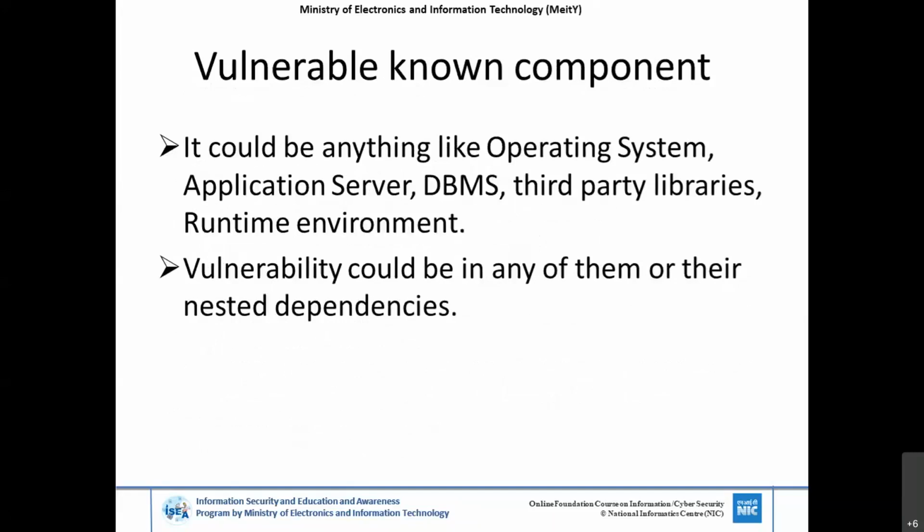Vulnerable known components. As I told you, in the screenshot there are vulnerable components, Apache 2.4. If it is a lower version, it may be exploited in the near future. And if there is a vulnerability in the WordPress application, that application has a vulnerability of user leakage. Using WPScan, it is found. The same thing is happening.